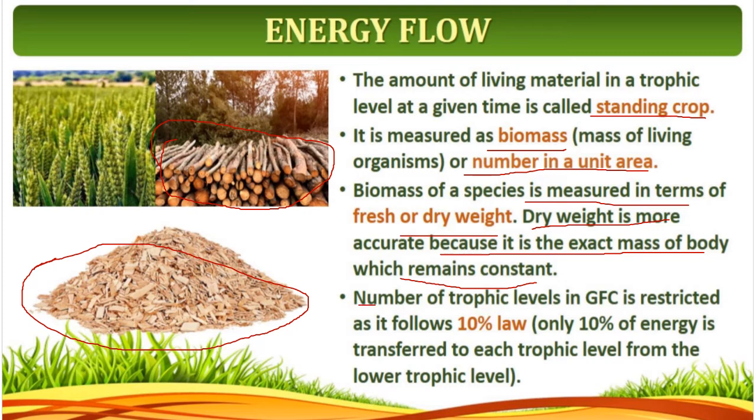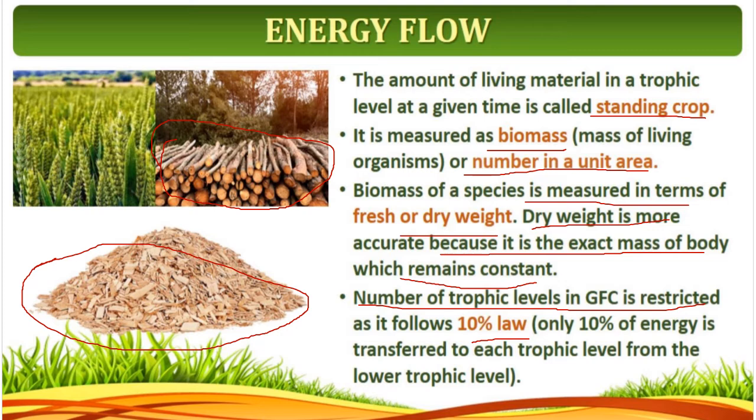The number of trophic levels in a food chain is restricted as it follows the 10% law. It is the herbivores that feed on the producers that get 10% of the energy stored in plants, that is 2 joules. The remaining 18 joules are lost to the environment. So the carnivore that feeds on the herbivores will be able to store only 0.2 joules.